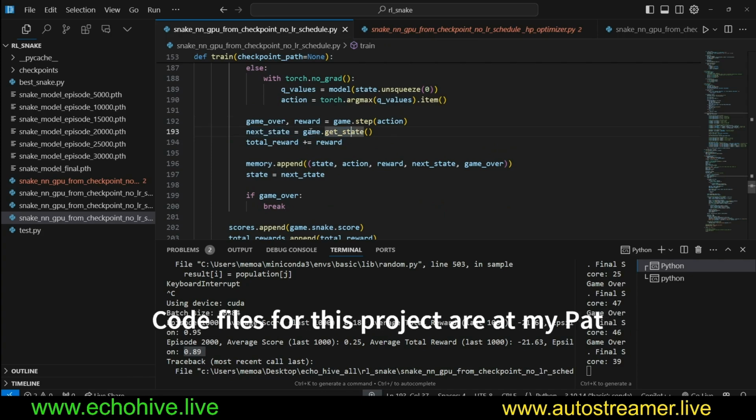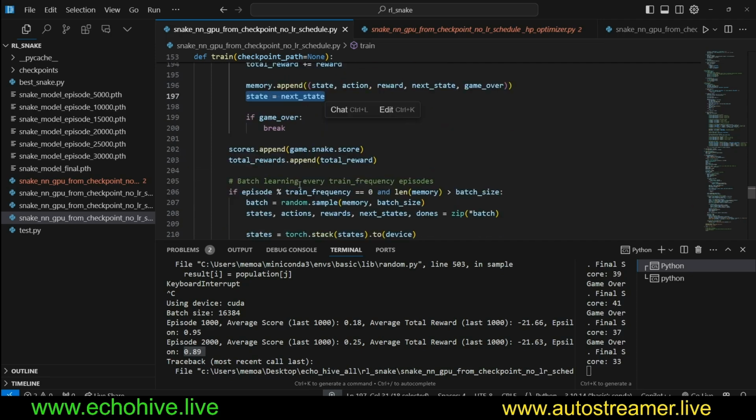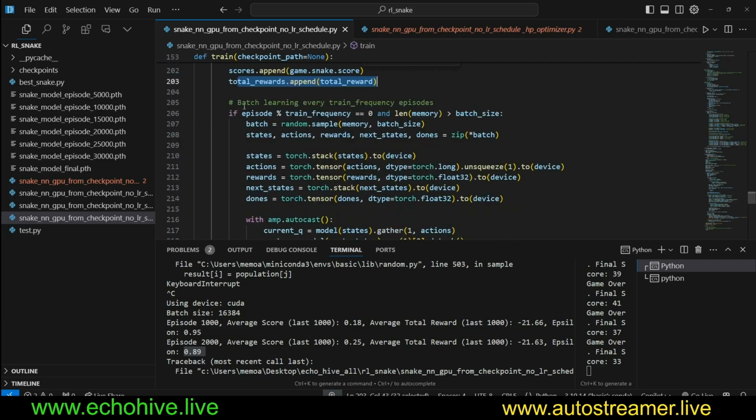And then our next state is going to be, again, getting the state, and then we apply the reward, and then we append the state, action, reward, next state, and the game over conditions to our memory, and then we set the current state equal to the next state. And if game over, then we break. Then we append to the scores and append to the total rewards.